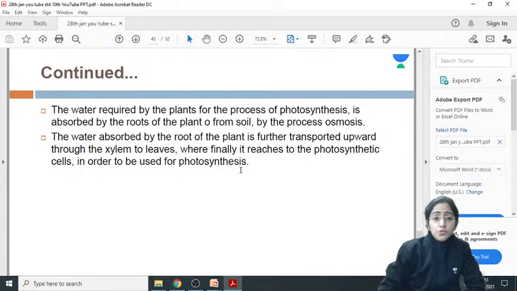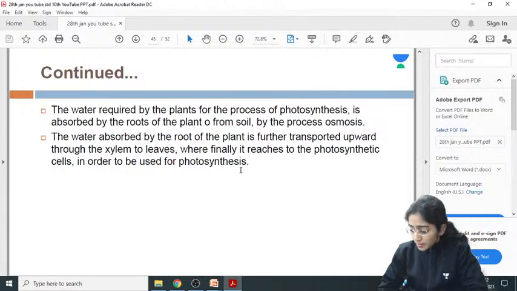The water absorbed by the root of the plant is further transported upward through the xylem. The complex tissue xylem participates in the conduction of water to the leaves, because the leaves are where the mesophyll cells contain the chloroplast, where photosynthesis is taking place, so water has to reach there. Through the xylem, one of the complex tissues, water is conducted upward, where finally it reaches the photosynthetic cells to be used for photosynthesis.